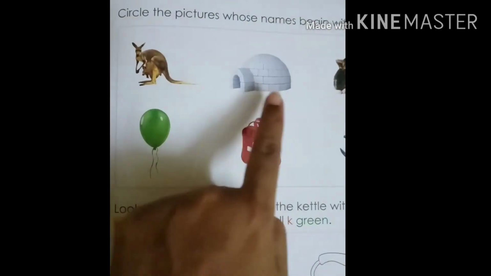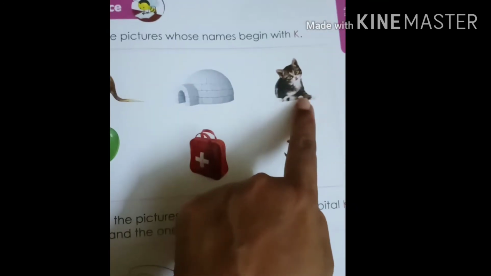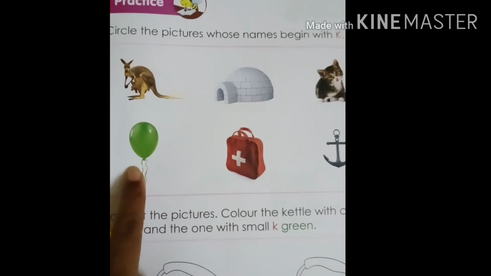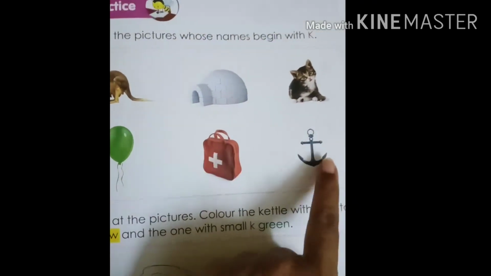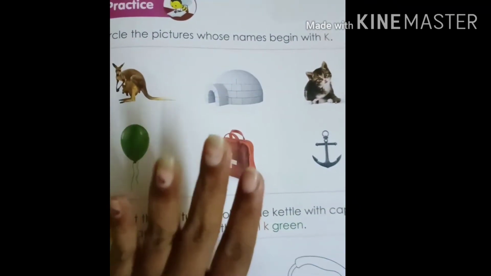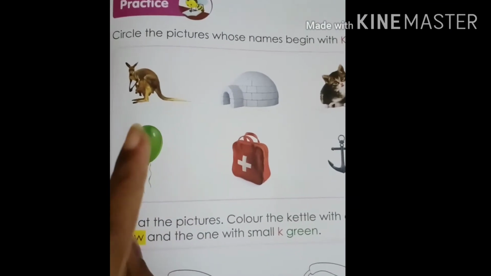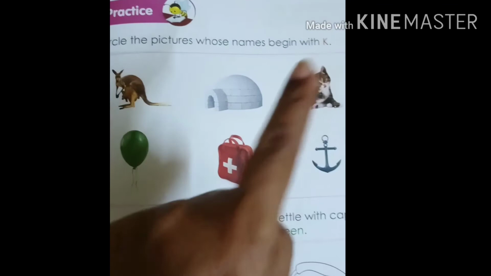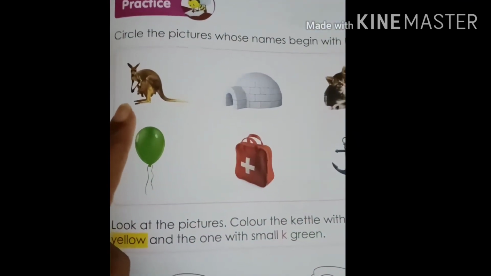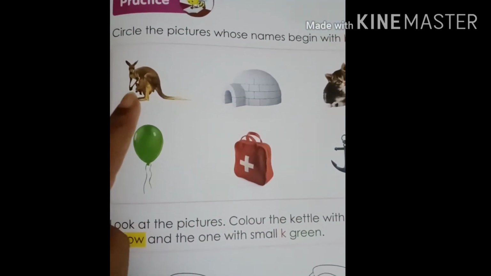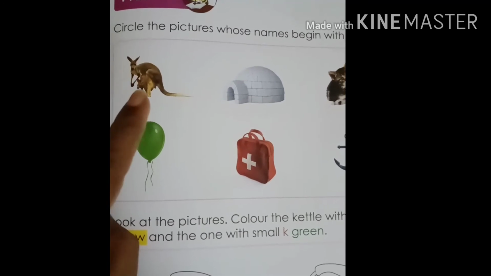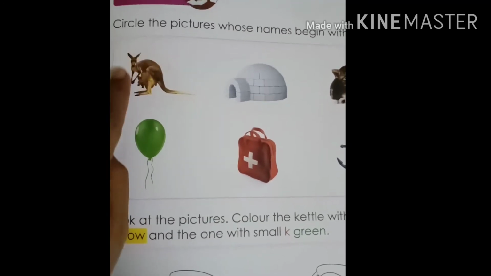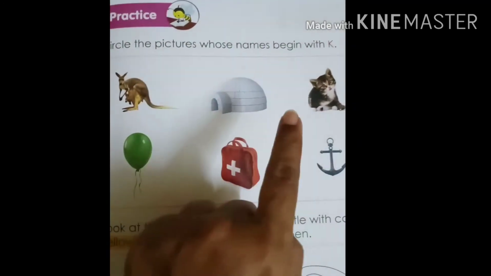Kangaroo, igloo, kitten, balloon, kit, anchor. We have to circle only the sounds which start with K. So, K, K, K, kangaroo. We have to circle kangaroo.